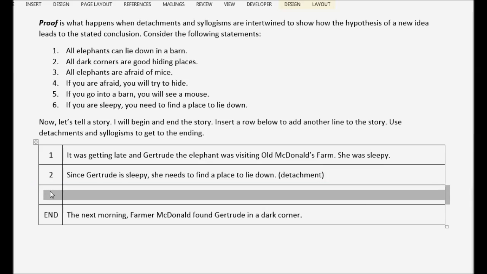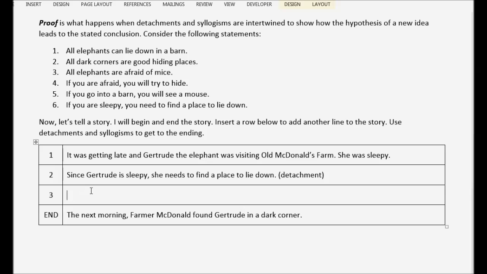New line. Alright, so Gertrude's looking for a place to lie down. Do I have any statements that talk to me about places to lie down? And we do. All elephants can lie down in a barn. Well, Gertrude's an elephant.